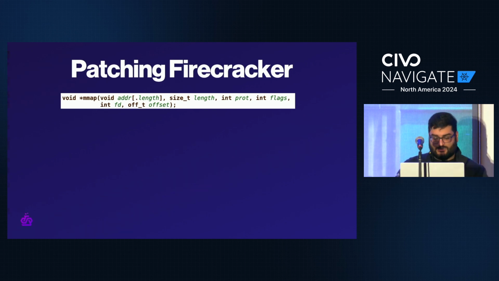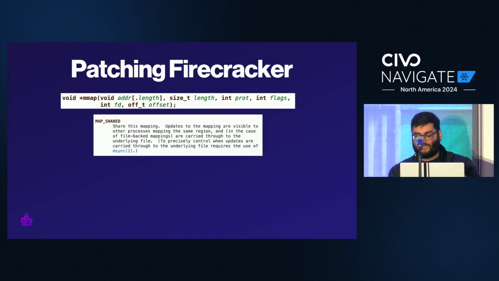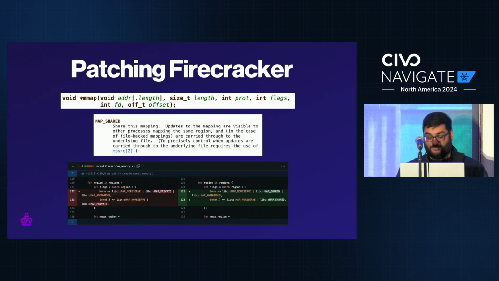Now, here's where it gets interesting. If you pass the map shared flag during that syscall, the Linux kernel will track writes to that memory region and asynchronously write them back to the underlying file. So if that file happened to be on a block device, whenever the Linux kernel decided to flush those changes to disk, they would appear to our block device as writes. And all of this is asynchronous and extremely performant because all the scheduling is done completely in the Linux kernel. So our patch is actually kind of simple. In fact, the total patch that we made to Firecracker is about 100 lines.